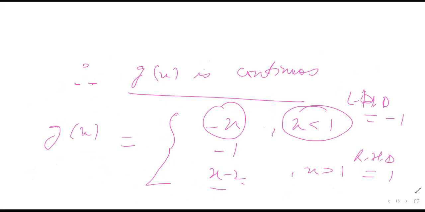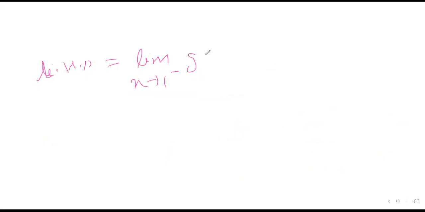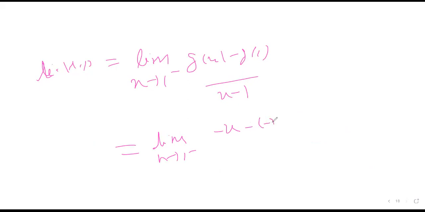Can you prove by definition that g(x) is not differentiable? Yes, we can prove it. Let's find the left hand derivative. Left hand derivative means limit x tends to 1 from the negative side, because the main point that we need to check is 1, right? On the negative side, g(x) minus g(1) upon x minus 1. So this will be limit x tends to 1 from the negative side, minus x, and g(1) is minus 1, so minus of minus 1, upon x minus 1